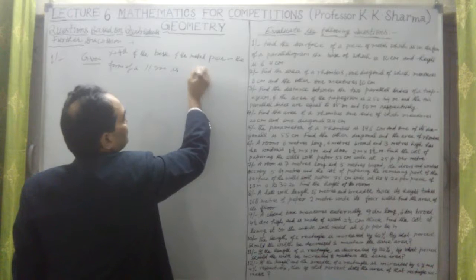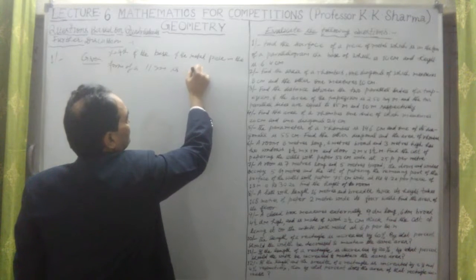This is the breadth, we can say, or base, equal to 10 centimeter.